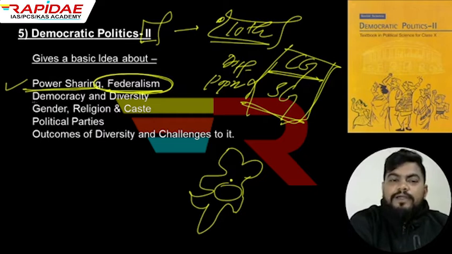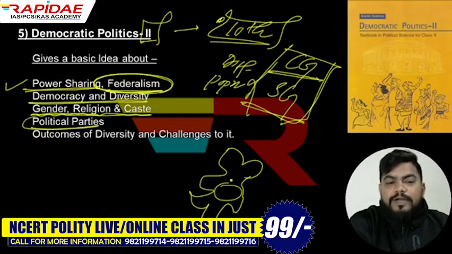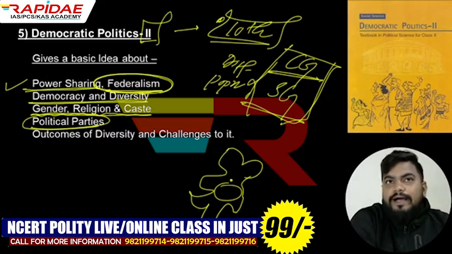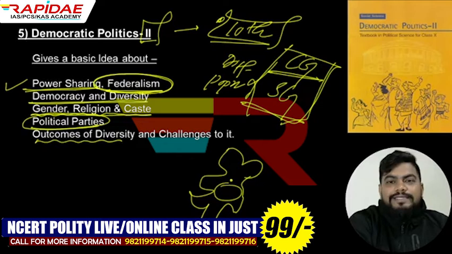Additionally, you will know the democracy and diversity details, also the gender, religion and caste diversities in India, what the important political parties are, how these political parties work, why they are required, and the outcomes of diversity. You know that India is a diverse country.